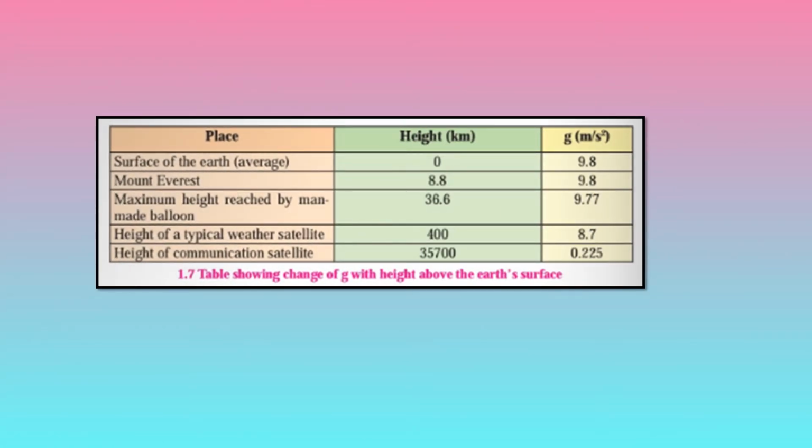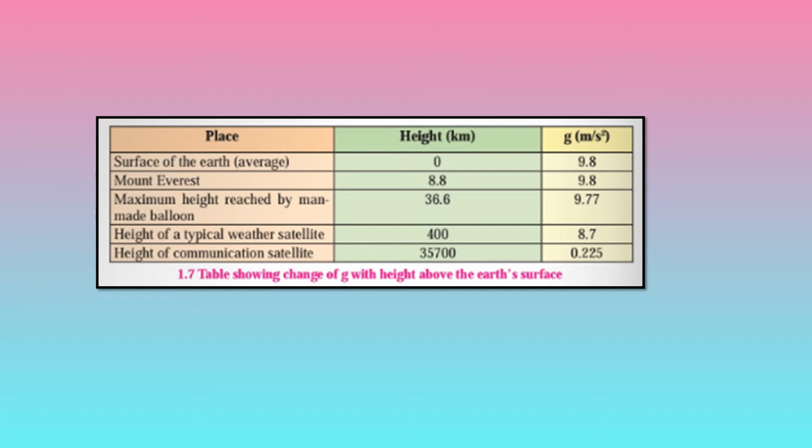Now let us see the change in value of g with height above the earth's surface. On the surface of the earth, when height is 0, the g value will be 9.8. On Mount Everest, height is 8.8 kilometer, then g value will be 9.8. The maximum height reached by a man-made balloon is 36.6 kilometer from the surface of the earth, and its g value will be 9.77 meter per second square.